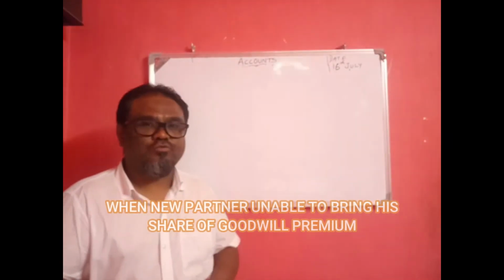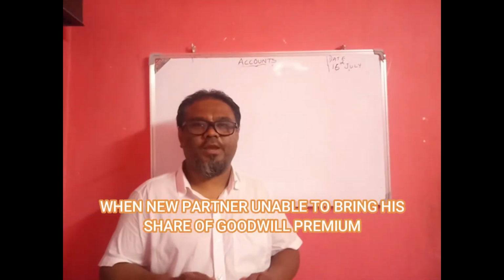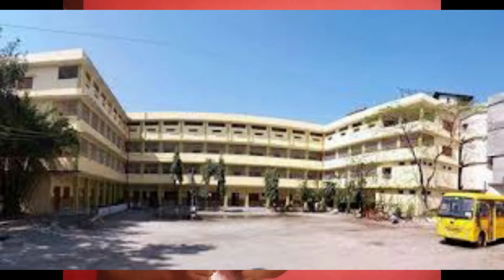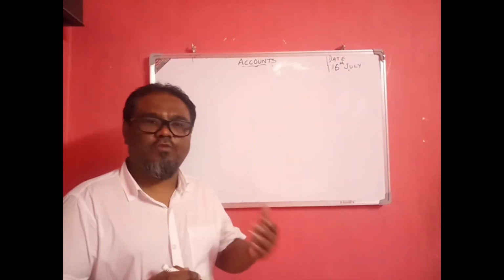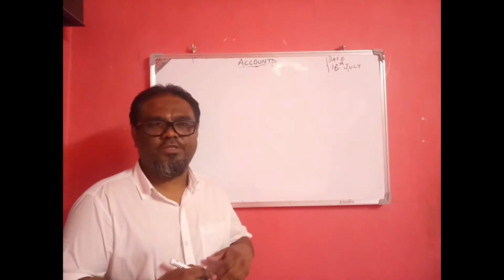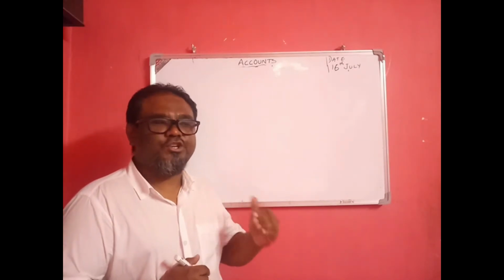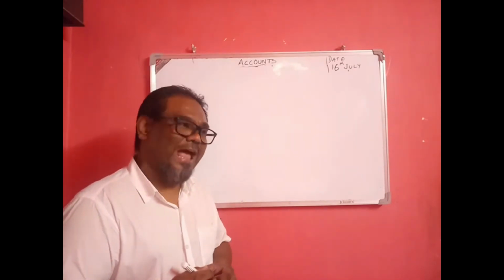So good morning students. Today we are continuing the same topic, treatment of goodwill in the admission of a partner. Yesterday we did the case in which the new partner brings his share of goodwill premium in cash.